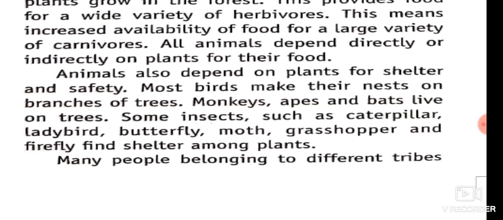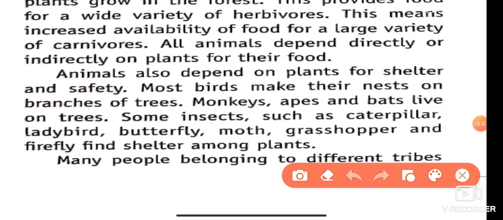Next, animals also depend on plants for shelter and safety. Most birds make their nests on the branches of trees. Monkeys, apes, and bats live on trees. Some insects, such as caterpillar, ladybug, butterfly, moth, grasshopper, and fireflies, find shelter among the plants.